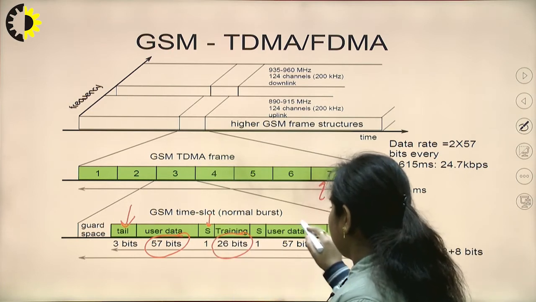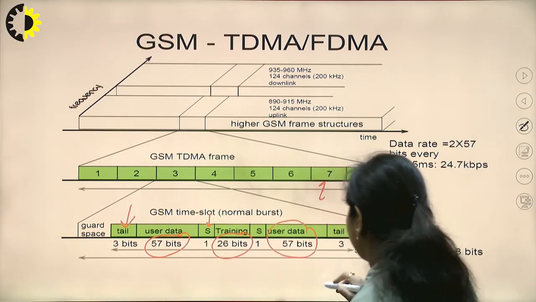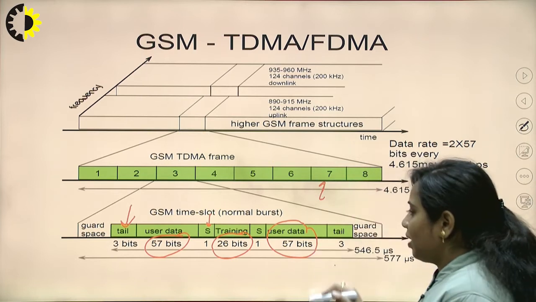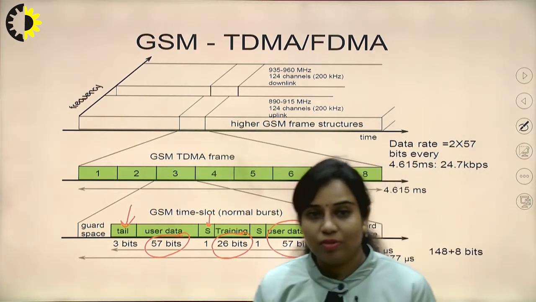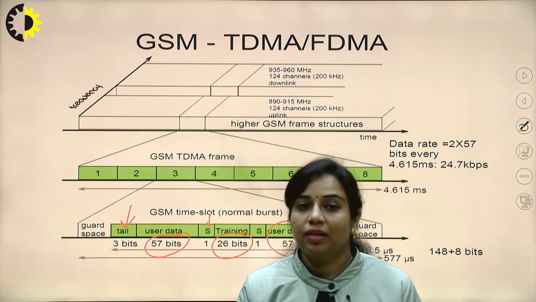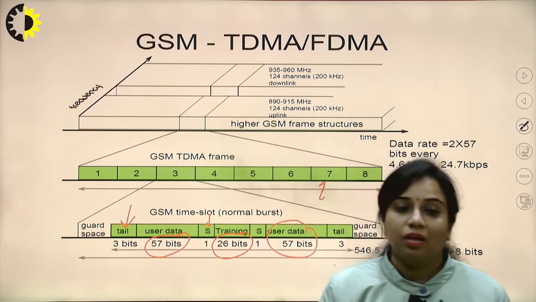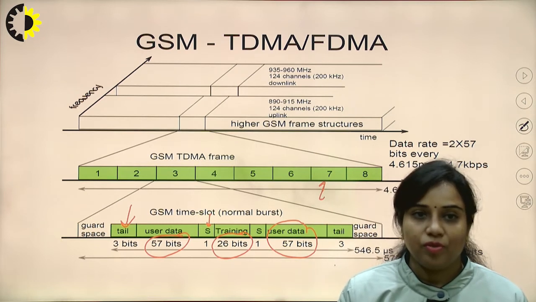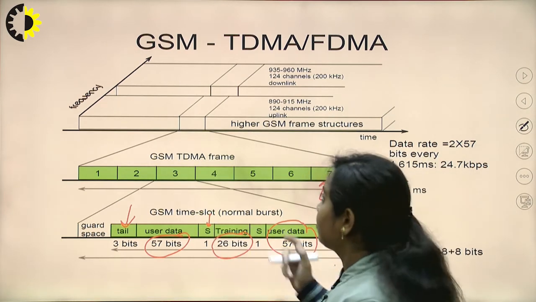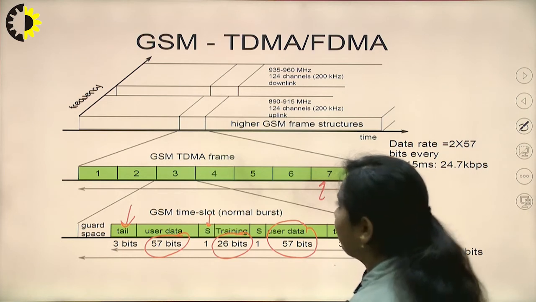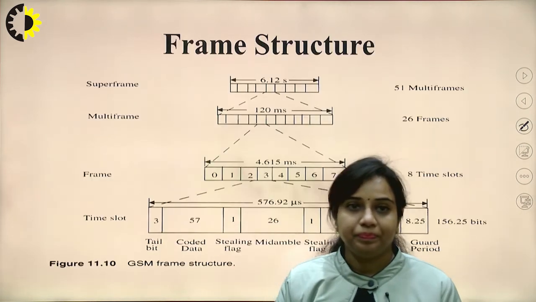Then again there will be user data, which is of 57 bits. Now, these number of bits are fixed. We can transmit 57 bits of data, or we can transmit a lesser number of bits as compared to this 57. This is the final limit of transmitting the information. So, this is the diagram, that is the GSM TDMA FDMA frame structure.